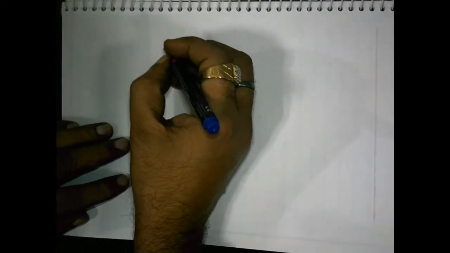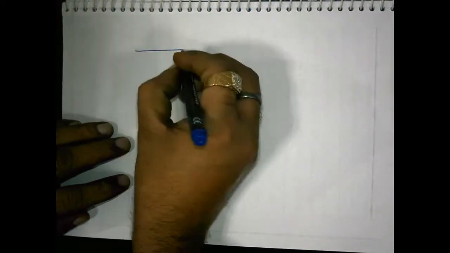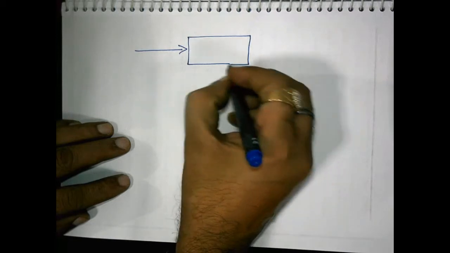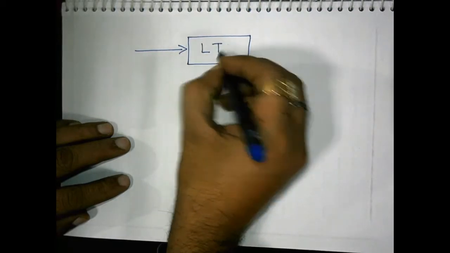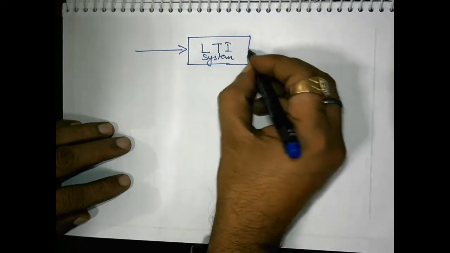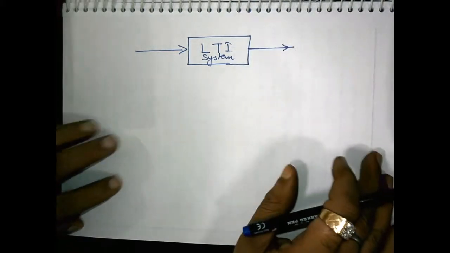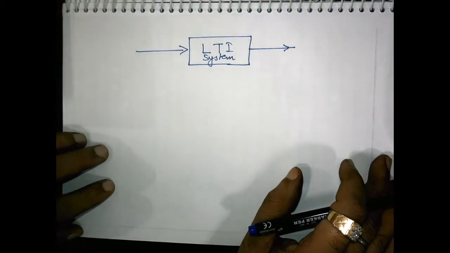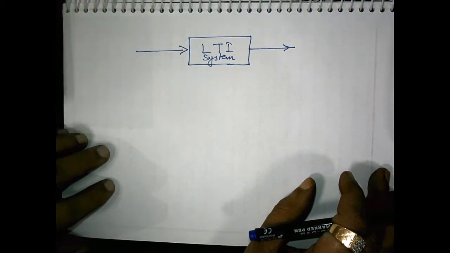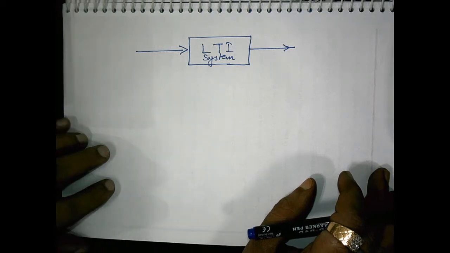Suppose we have an LTI system. When I say linear time invariant system, it means the system satisfies the properties of linearity as well as time invariance.